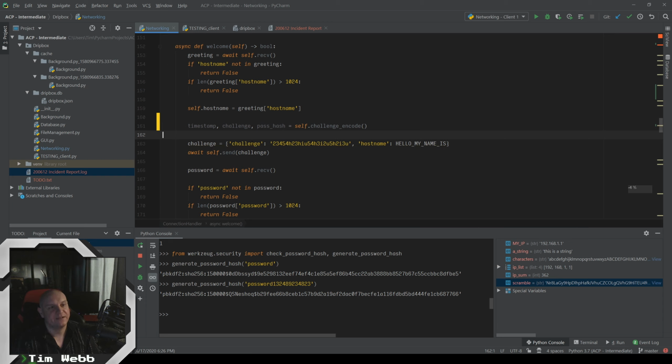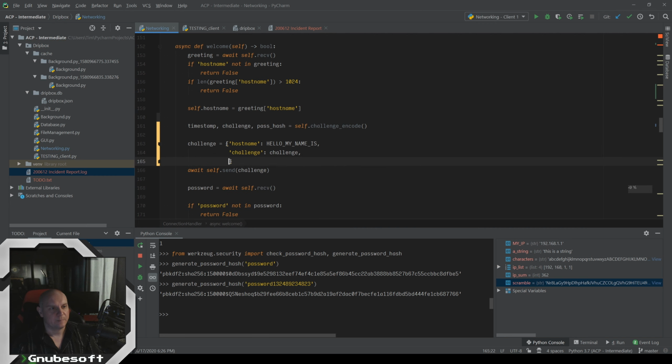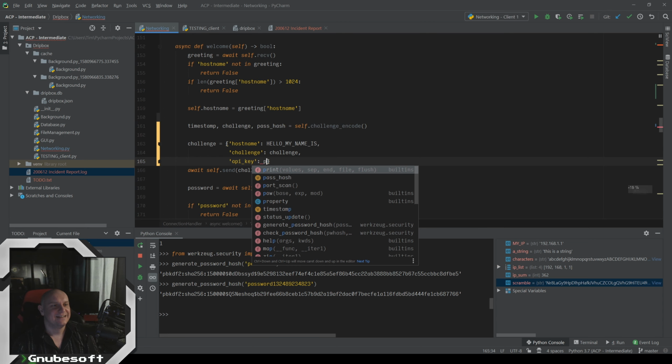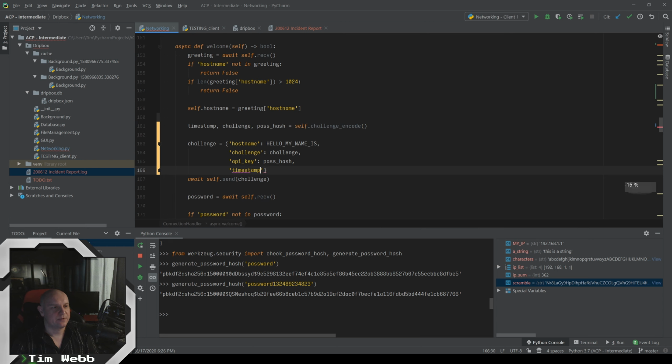so at this stage, we need to be communicating all this important information to our potential client. So here we'll put in the challenge as that goofy not base 64 thing. The actual pass hash, we can do an extra layer of obscurity here and call this an API key or something instead of explicitly saying this is the password hash.